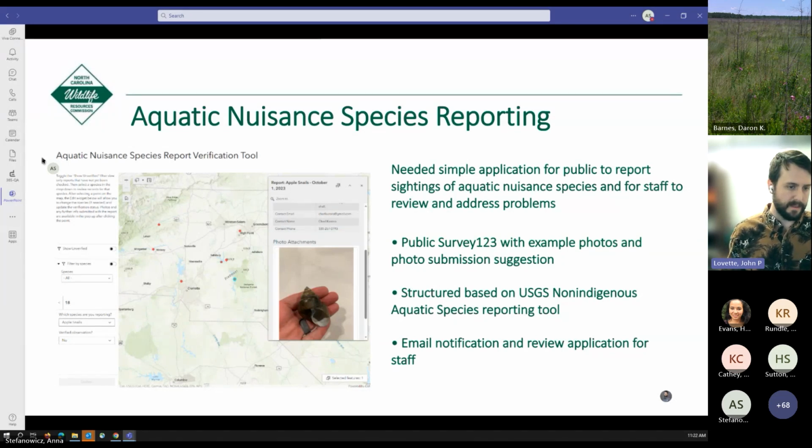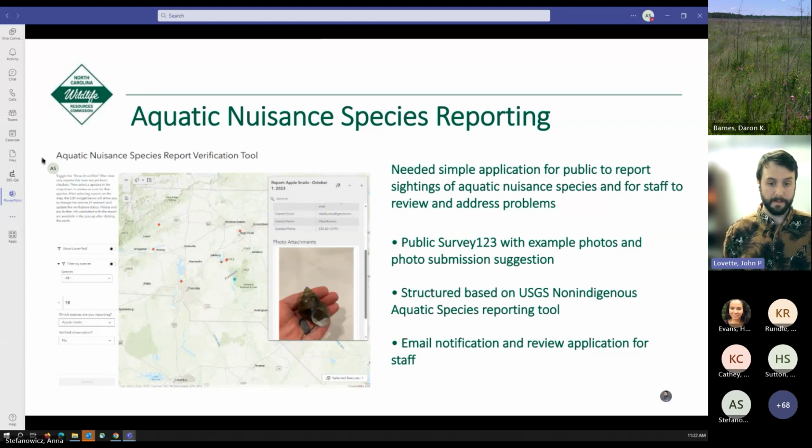In this case, I think this snail that you see the picture of was reported as an apple snail. And if I'm correct, I believe it's a mystery snail. So then our staff can mark, actually it's this, and address the sighting accordingly.